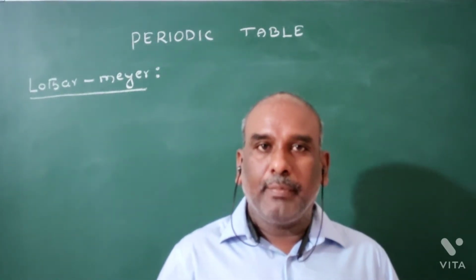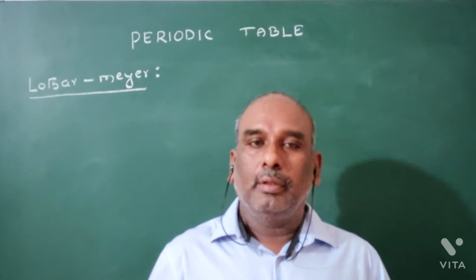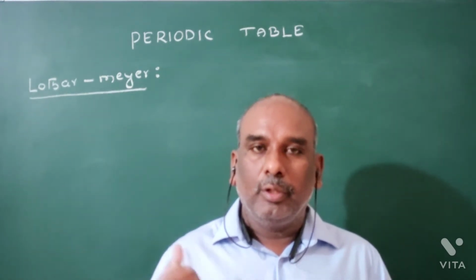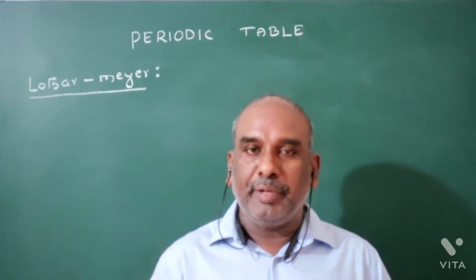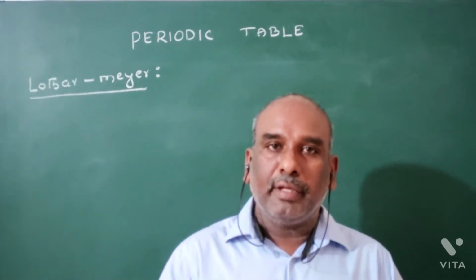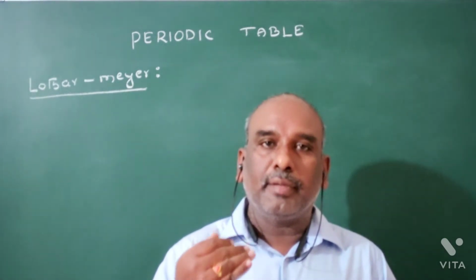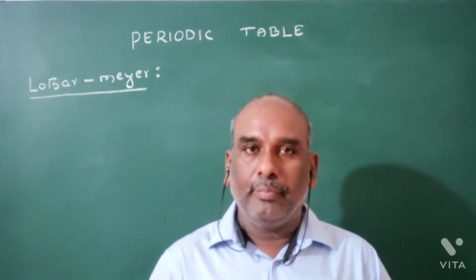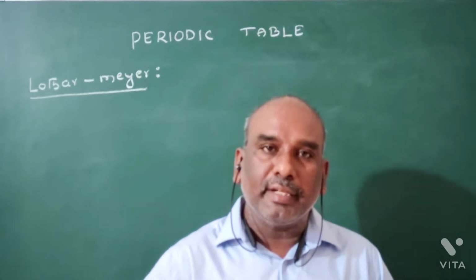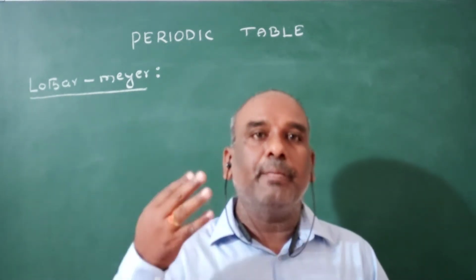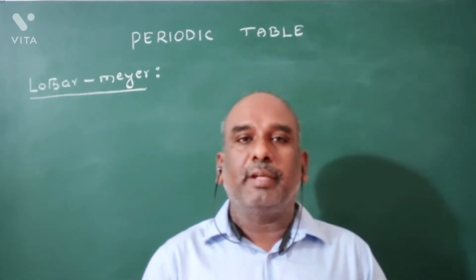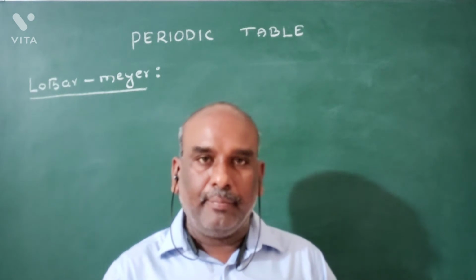In the periodic table, the continuous historical development of the periodic table is the Lothar Meyer arrangement. Lothar Meyer is a German chemist. He arranged the elements in the increasing order of their atomic masses. He constructed that periodic table in 1869.